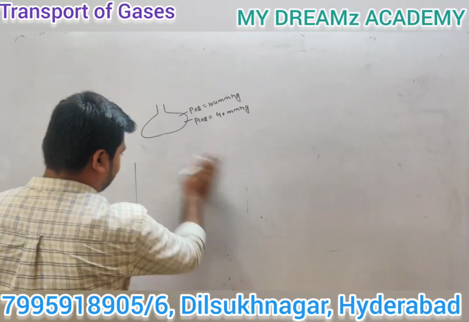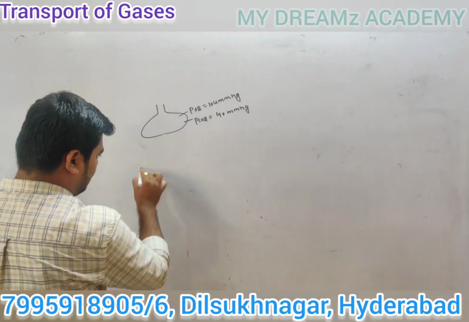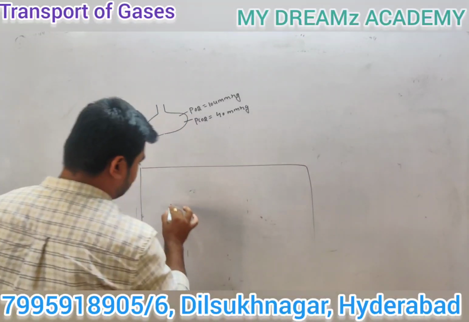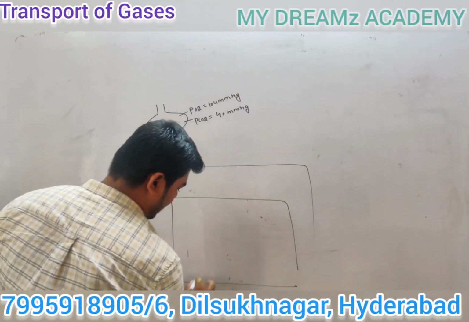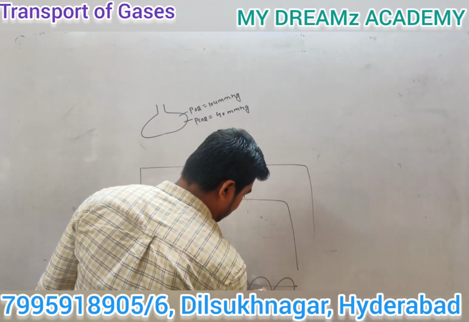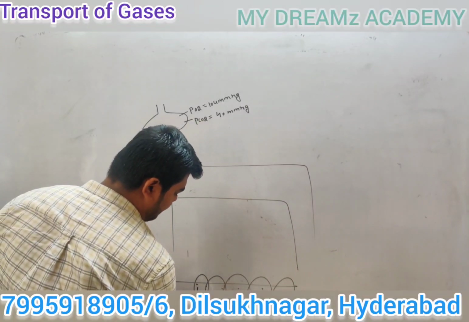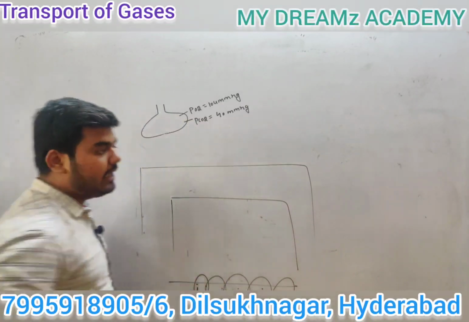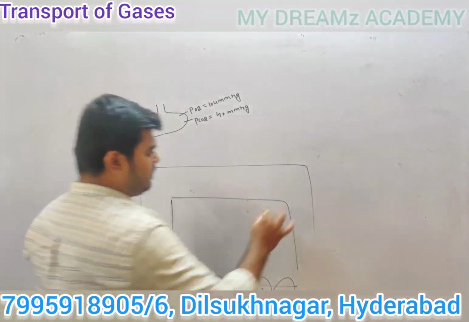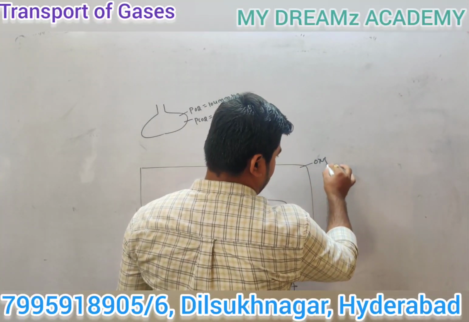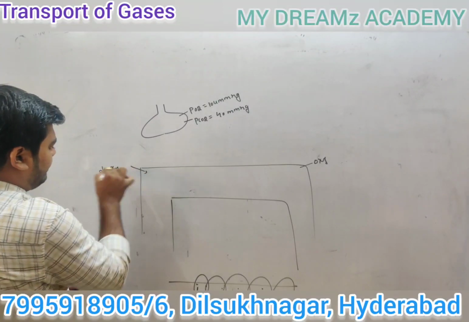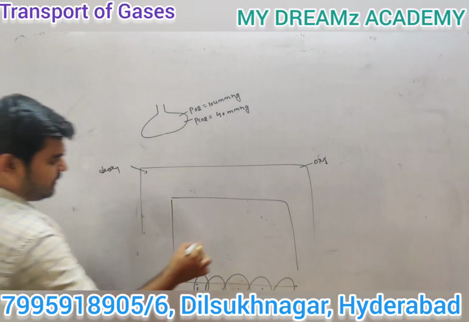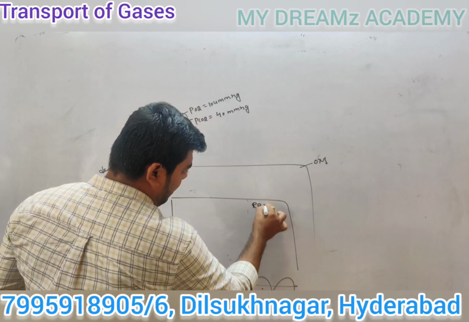Now let's discuss this one. We are talking about the RBC right now. This is the RBC, and this is known as the tissue. Listen carefully guys. This one is known as the oxygenated case, and this is called the deoxygenated.